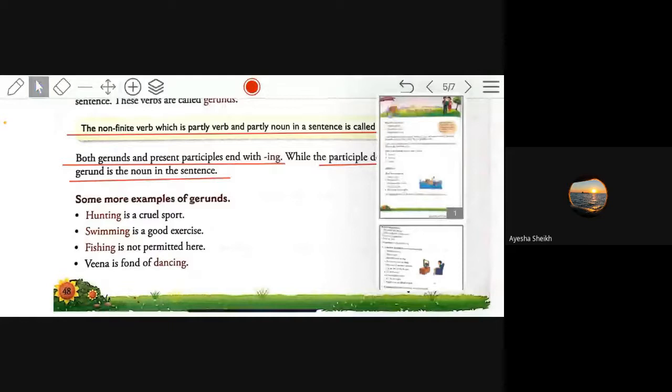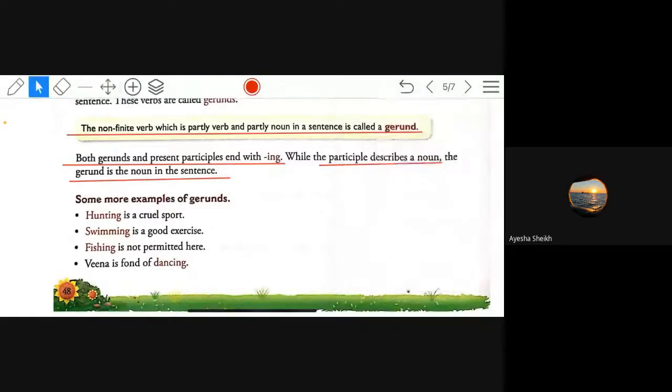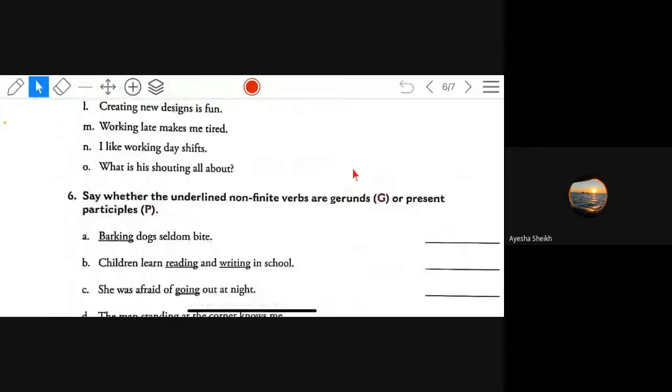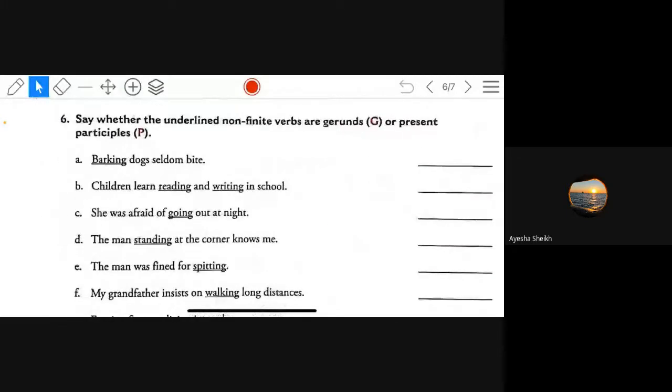So in the next exercise, suppose you have to find out the difference between present participle and gerund, can you do it? What is present participle and what is gerund? Because everywhere ing is there. How will you know whether it is gerund or whether it is present participle?